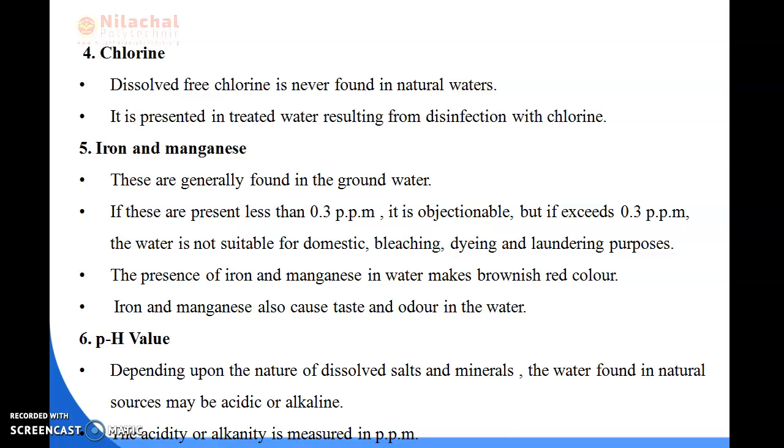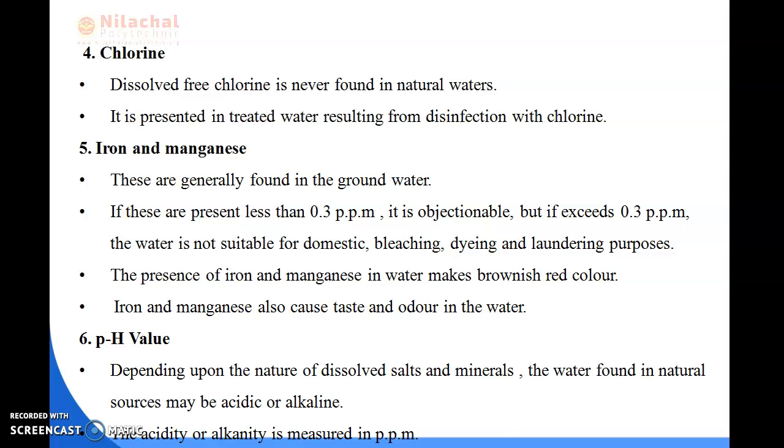Iron and manganese also cause taste and odor in water, and the quantity of iron and manganese is mainly determined by colorimetric methods. In the colorimetric method, some coloring agents are added to the water and colors are formed, which can be compared with standard color solutions.